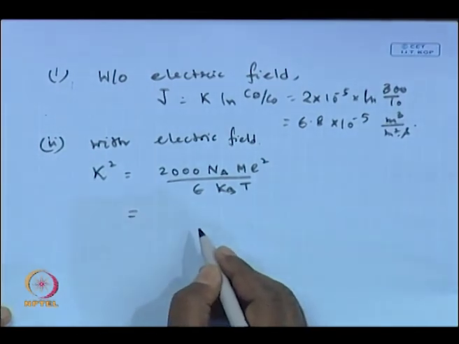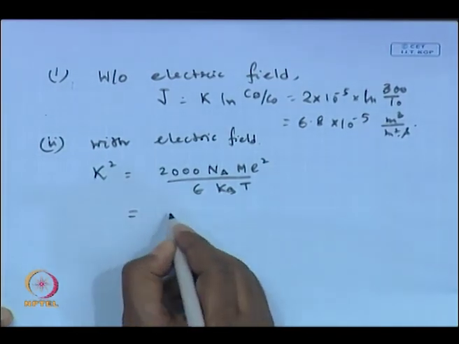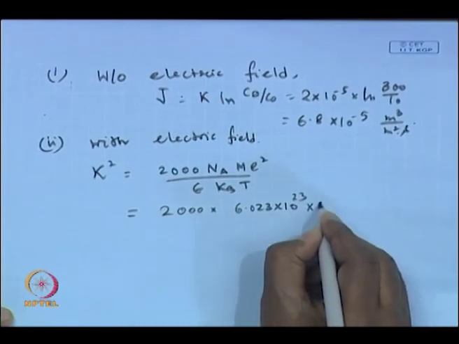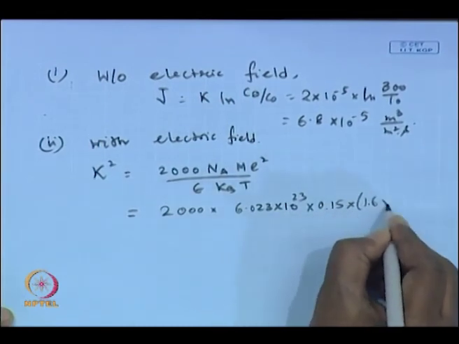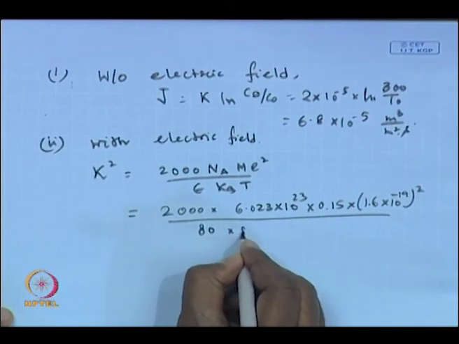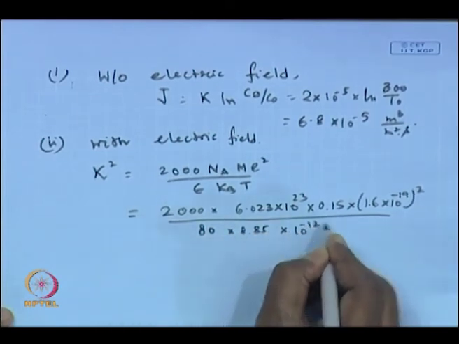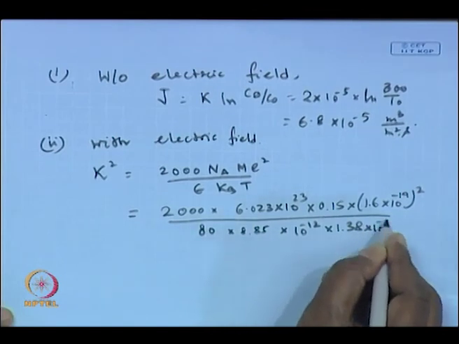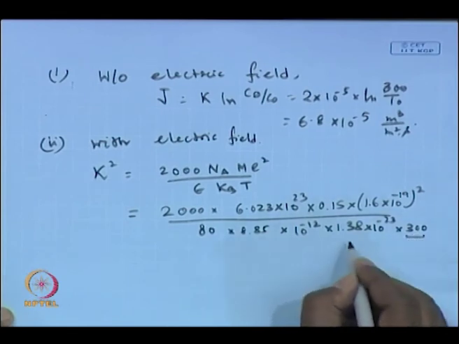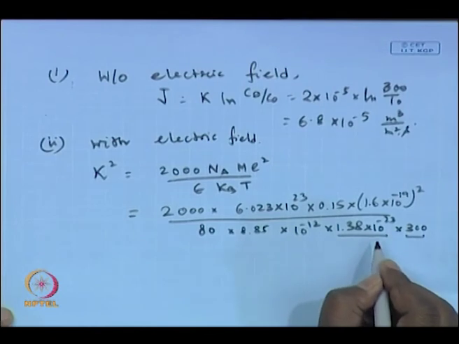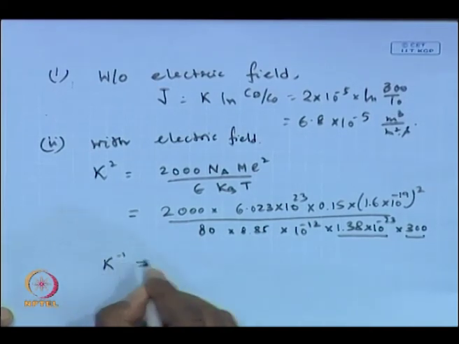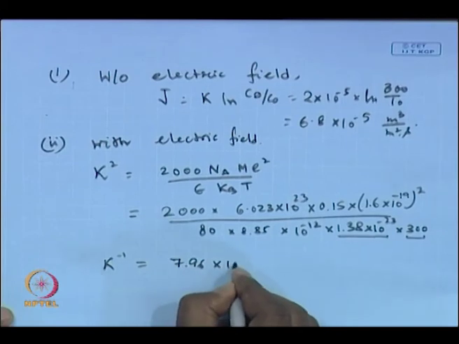So, now if you put all the values here, this becomes 2000 into 6.023 into 10 to the power 23 into 0.15 into (1.6 into 10 to the power minus 19) square divided by 80 into 8.85 into 10 to the power minus 12 into 1.38 into 10 to the power minus 23 into 300. 300 is the temperature, that is 27 degrees centigrade, so it is 300 Kelvin, and 1.38 into 10 to the minus 23 joule per Kelvin is the Boltzmann constant. So, kappa inverse turns out to be 7.96 into 10 to the power minus 10 meter.